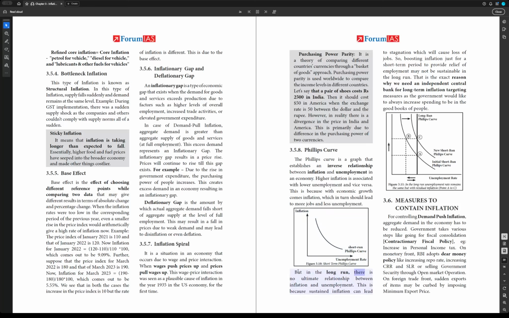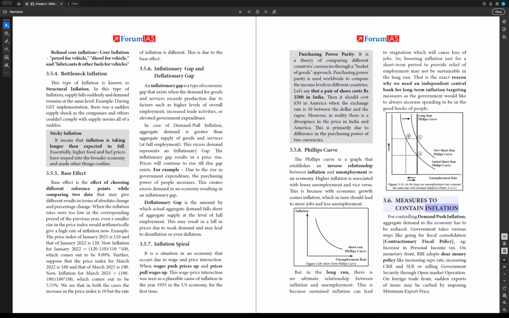But in the long run, there is no ultimate relationship between inflation and unemployment. This is because sustained inflation can lead to stagnation, which will cause loss of jobs. So, boosting inflation just for a short-term period to provide relief of employment may not be sustainable in the long run. That is the exact reason why we need an independent central bank for long-term inflation targeting measures, as the government would like to always increase spending to be in the good books of people. Figure 3.11, long-run Phillips curve: initial short-run Phillips curve, new short-run Phillips curve, unemployment rate. In the long run, unemployment rate remains the same, but with residual inflation, point A to C.